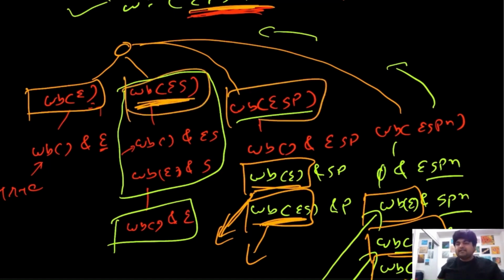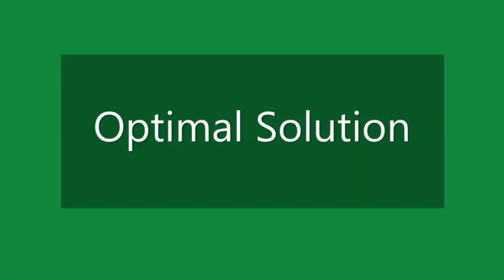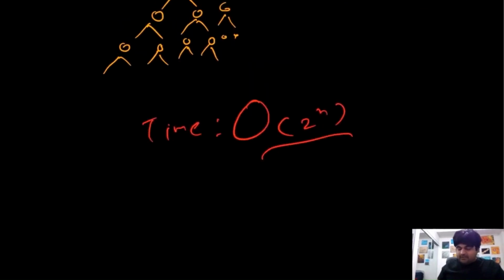So somehow if we just create a cache, we store whatever values we have calculated so far, and keep track of that cache, and whenever we encounter a value we are calculating right now, we can simply check whether that has already been calculated, and using that we can actually come up with a better solution. Since you guessed it correctly, because we are using something that we have already calculated in the past, we are keeping track of it in some form, and we are using it further down in our next iterations. So basically we are using the most beautiful thing in computer programming, the dynamic programming approach.